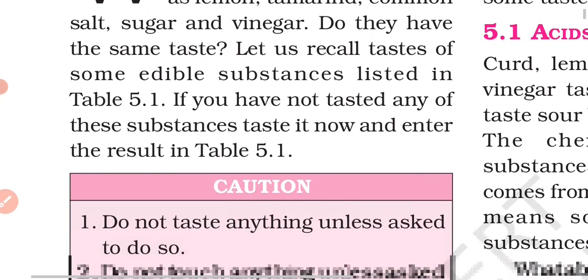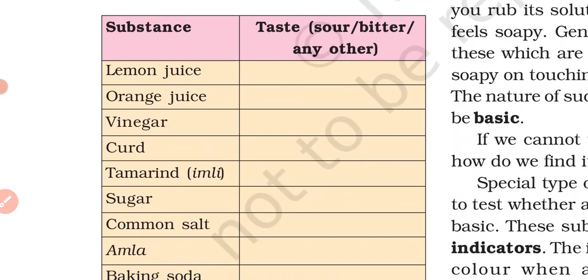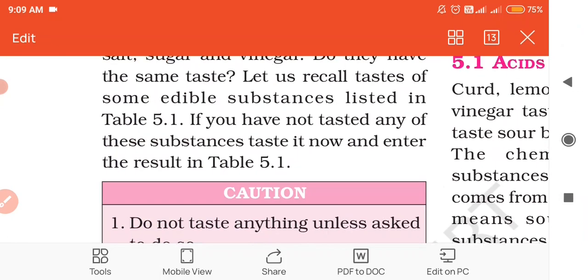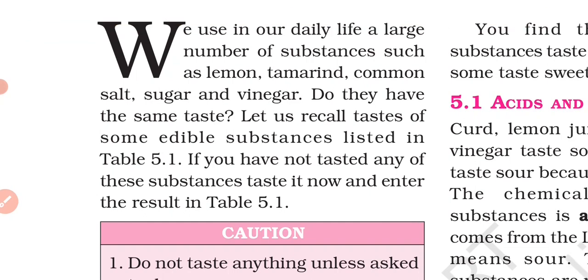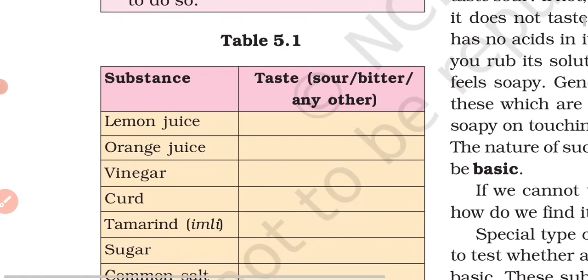So here in table 5.1 there are some substances given to you like lemon juice, orange juice, vinegar, curd, tamarind, sugar, common salt, amla, baking soda, grapes, unripe mango, then cucumber. So if you have not tasted any of these substances, taste it now and enter the result in table 5.1. We need to enter the result. What is the taste of these substances? Like what is the taste of lemon juice?